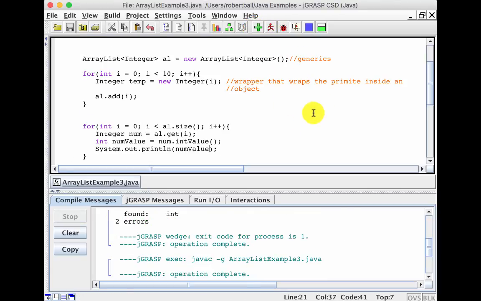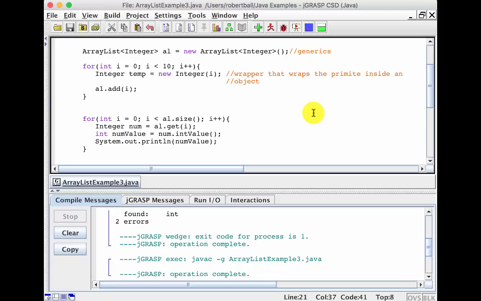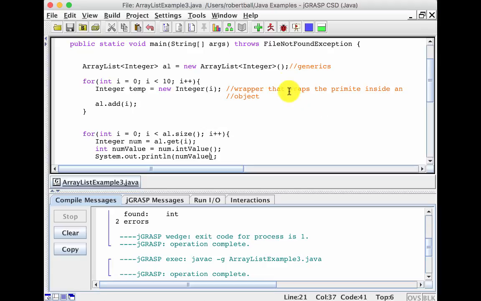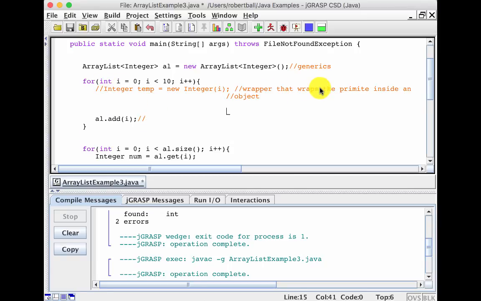That's how it worked in Java for a while until they created autoboxing and unboxing. So what is boxing? Well, instead of having to do this, we simply add it. And this part, this wrapper part, this is the boxing.